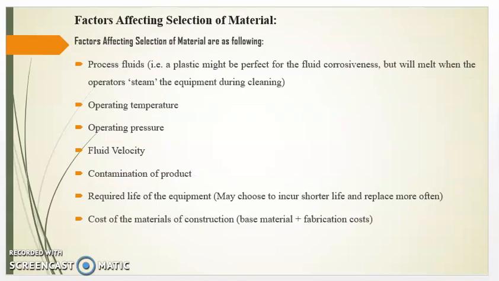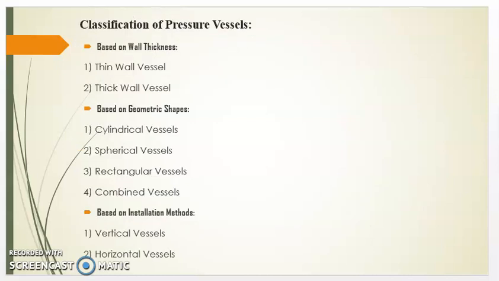Now we will see different factors which are affecting the selection of material for the pressure vessels. First is process fluid, that is, plastic might be perfect for the fluid corrosiveness but will melt when the operator steams the equipment during cleaning. Operating temperature, operating pressure, fluid velocity, contamination of product, required life of the equipment, cost of the materials of construction.